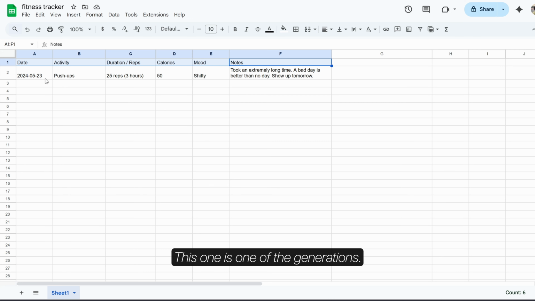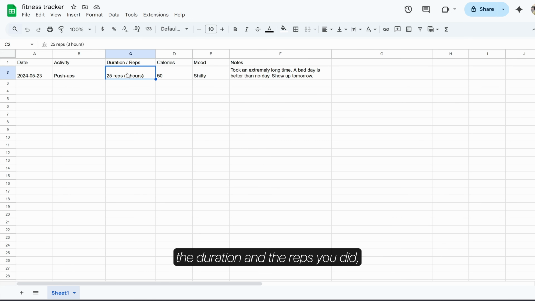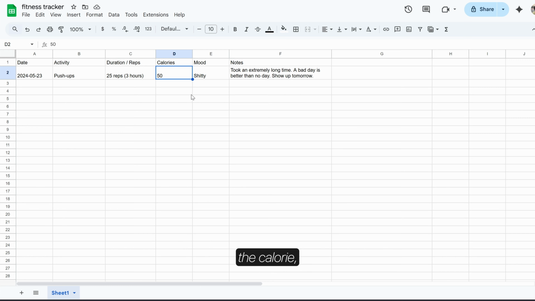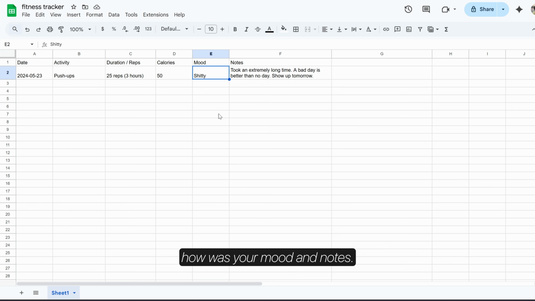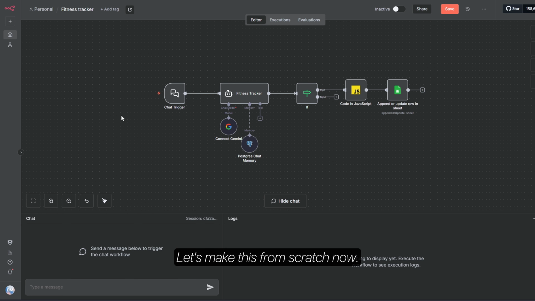That's it. This one is one of the generations. This is how it will look. It will tell you the activity, the duration and the reps you did, the calories, how your mood was, and notes. These are notes from the coach. So that's our fitness coach. This is how it will look. Let's make this from scratch now.